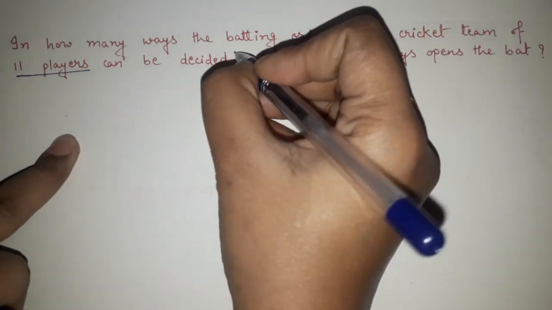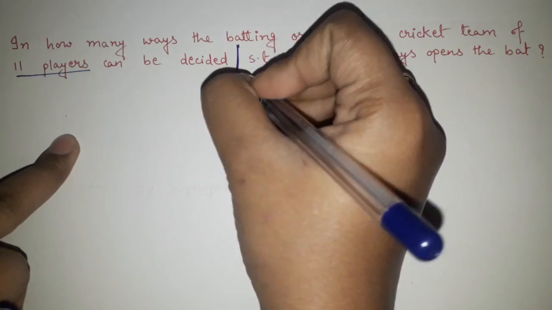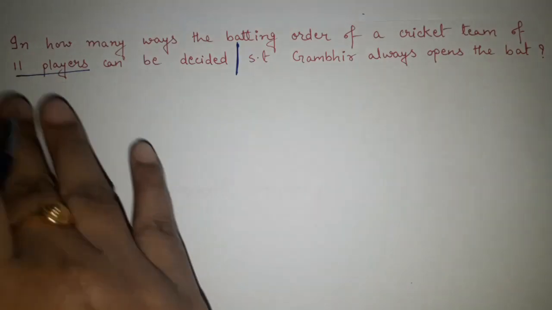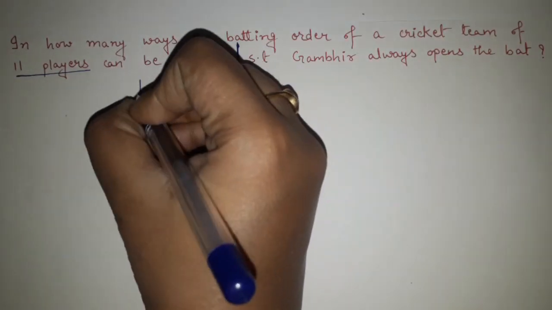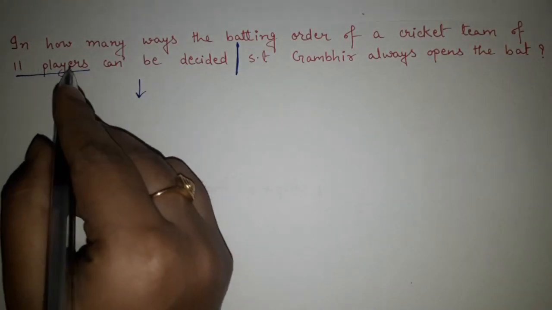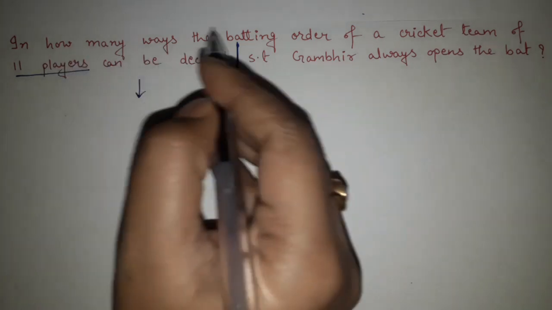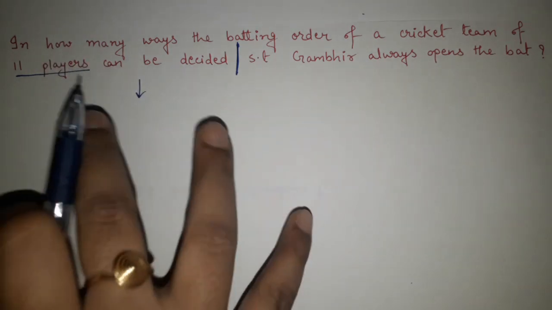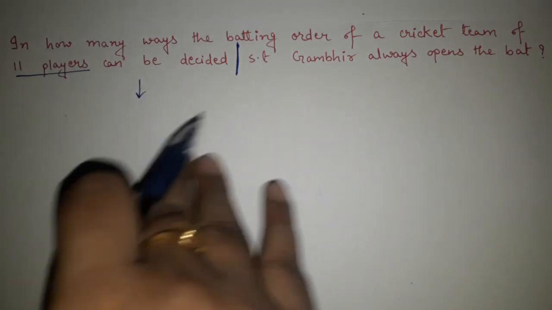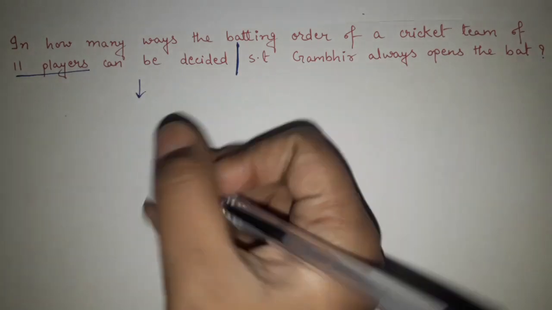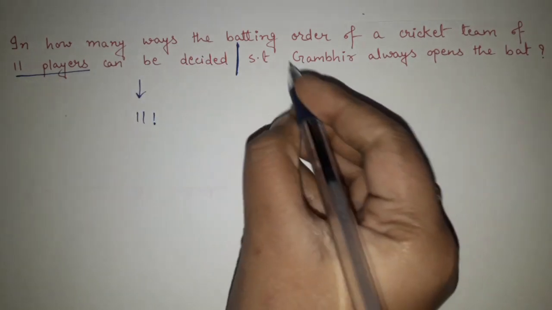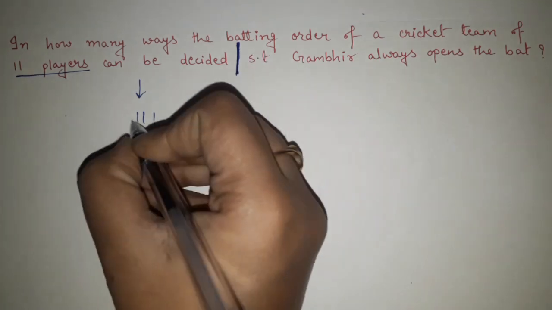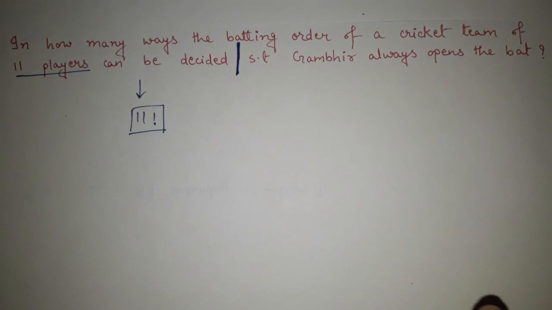So see, if only this much had been the question, that in how many ways the batting order of the cricket team of 11 players can be decided, then in this case we have 11 players. We want to set the batting order of the cricket team with the help of these 11 players. So 11 players can come in 11 places. So how many possibilities are there? 11 factorial. So if the question had been only this much, the answer would have been 11 factorial.